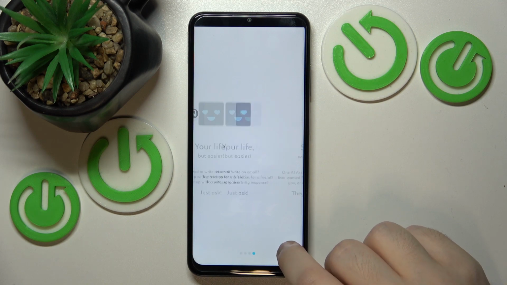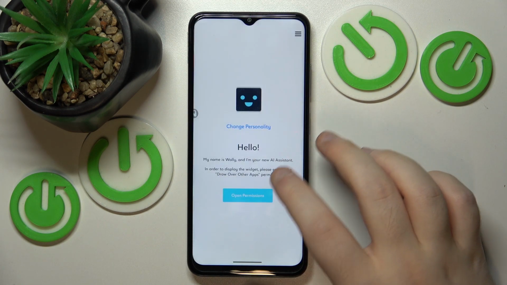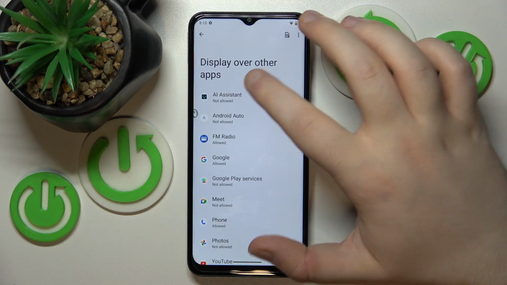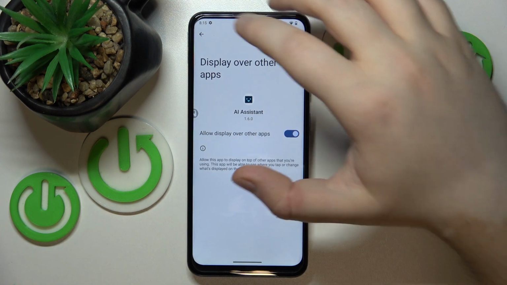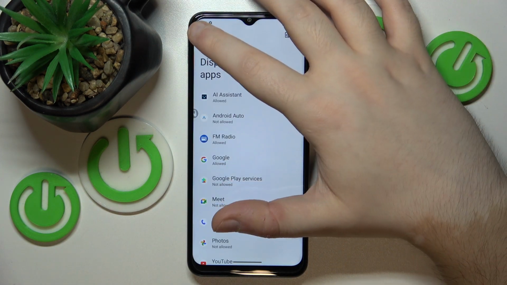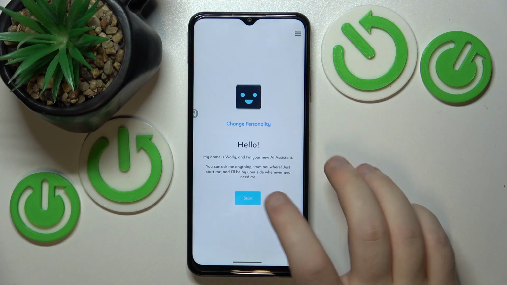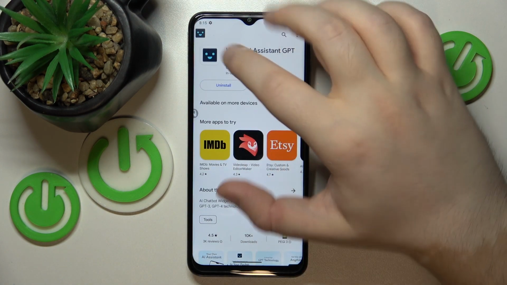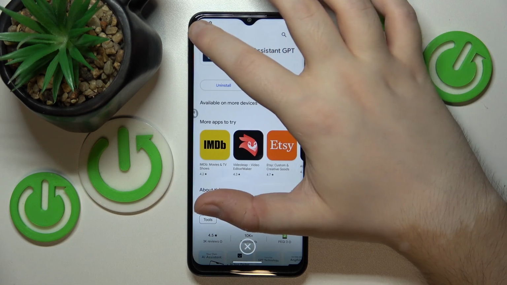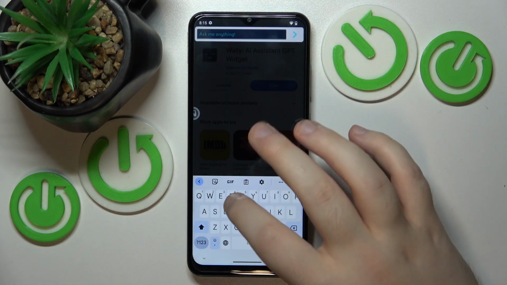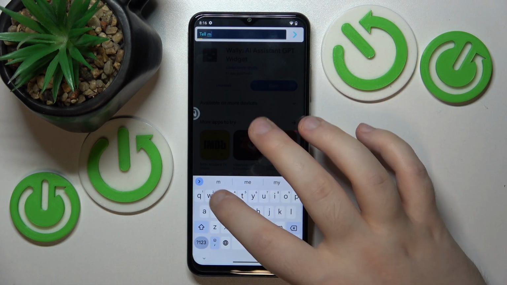and now you can skip this introduction, and now click open permissions, and you have to allow this application to display over other apps, and then you can click back and click back again, and now you can click start. And as you can see, here is your widget, and you can open him and tell him to do something.